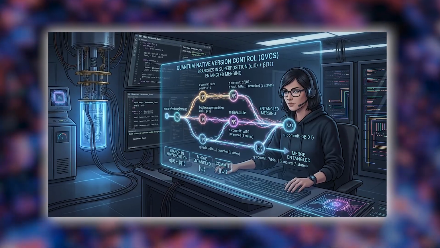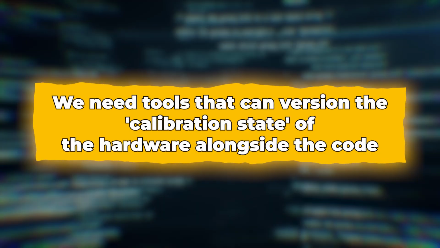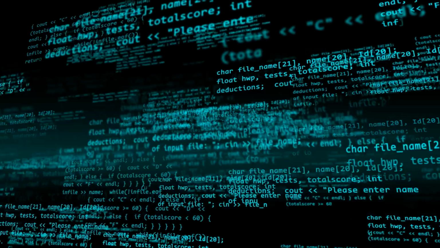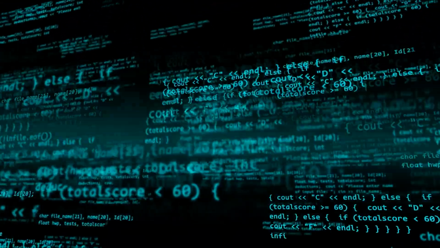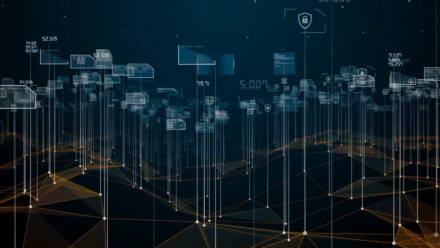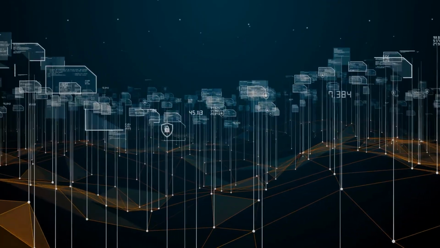Furthermore, we are seeing the rise of quantum-native version control. While Git works for code, it doesn't necessarily capture the state of a quantum system. We need tools that can version the calibration state of the hardware alongside the code. If a specific result was achieved on Tuesday, we need to know exactly how the QPU was tuned on that day to replicate the finding. Quantum DevOps is building the metadata layers that make scientific reproducibility possible in the quantum age.